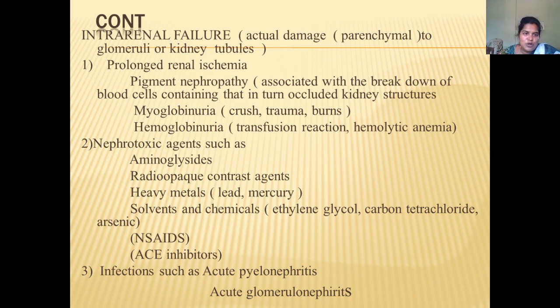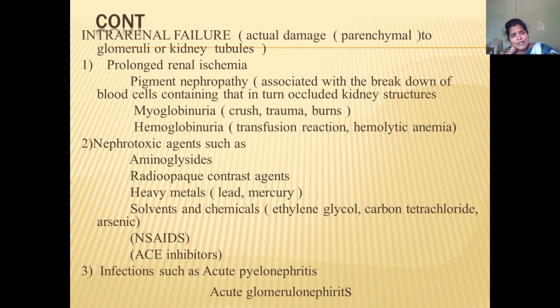And then myoglobinuria. Myoglobinuria occurs because of crush injuries, traumas, and burns. Here the muscle contains a very rich amount of oxygen-carrying pigment, so it will be excreted through the urine. Because of crush, trauma and burns, the muscle contents are excreted through the urine, and that may damage the tubules.